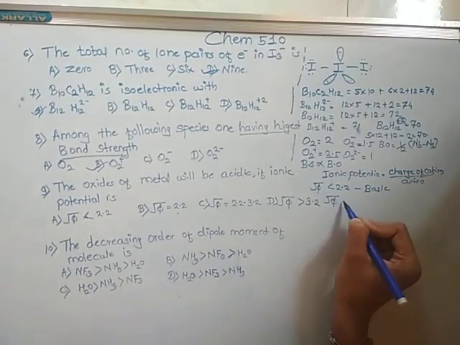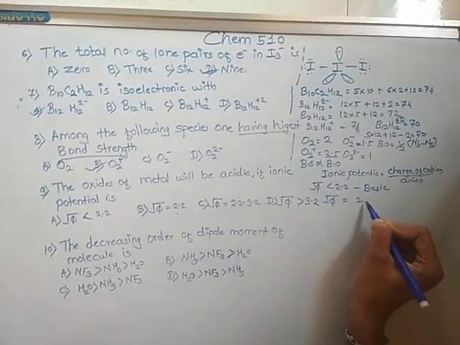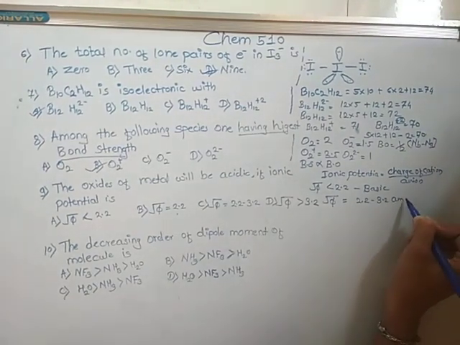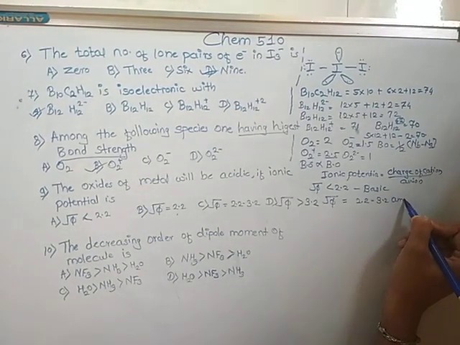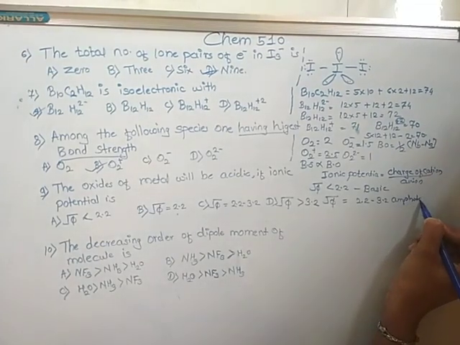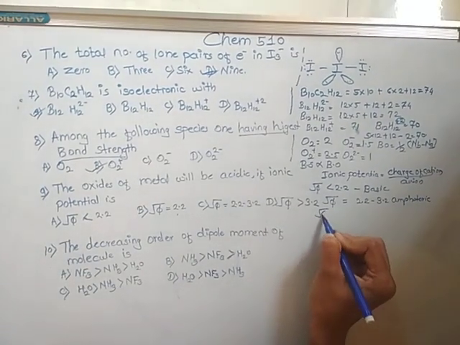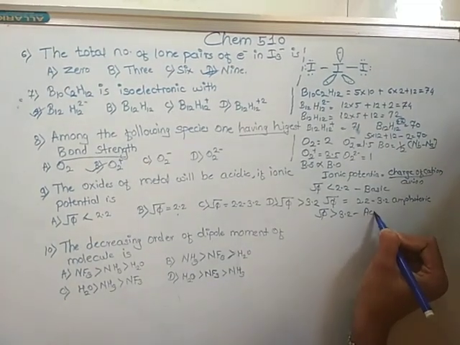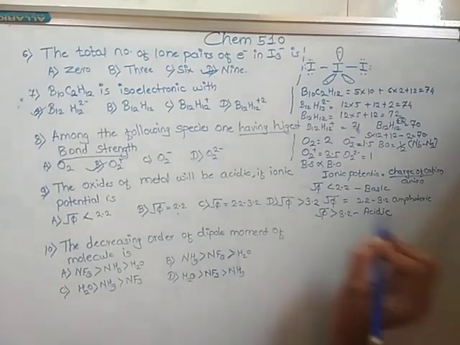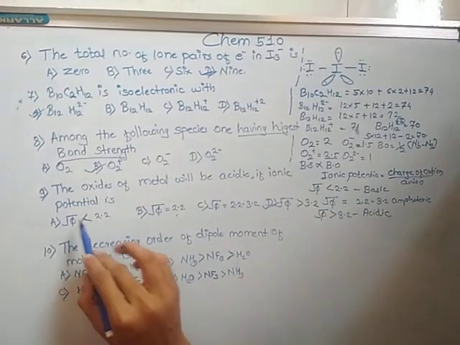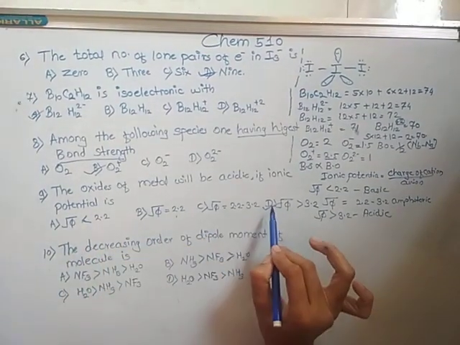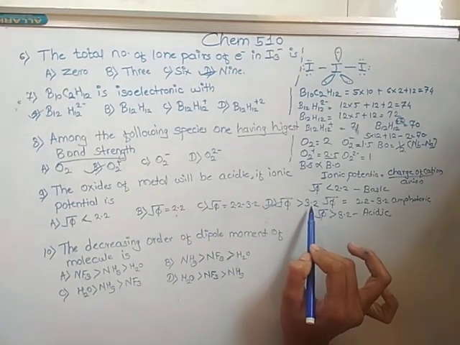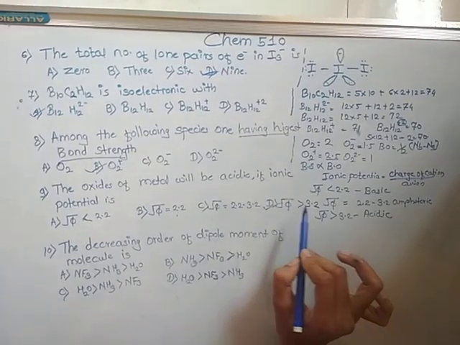If root of phi is equal to 2.2 to 3.2, then oxides are amphoteric, and if root of phi is greater than 3.2, then oxides are acidic. So option D is correct. If the oxide's ionic potential root of phi is greater than 3.2, then it will be acidic.